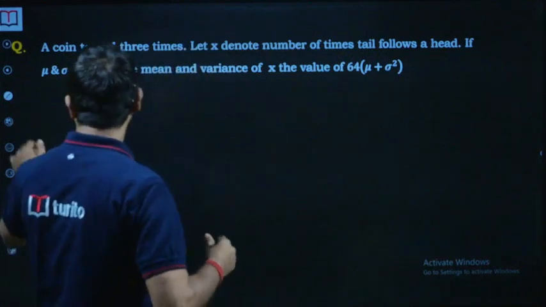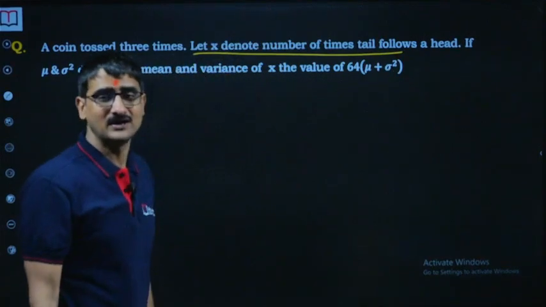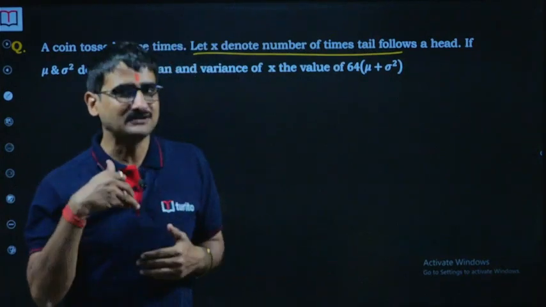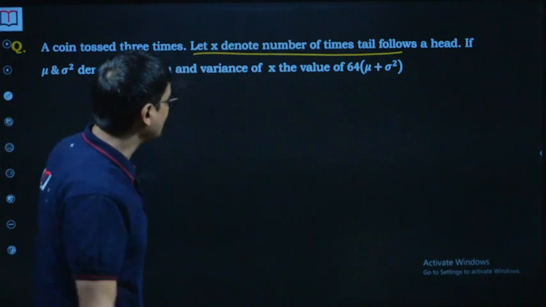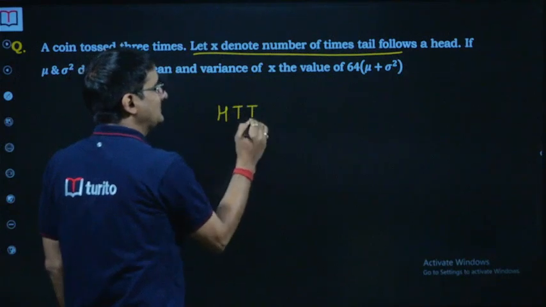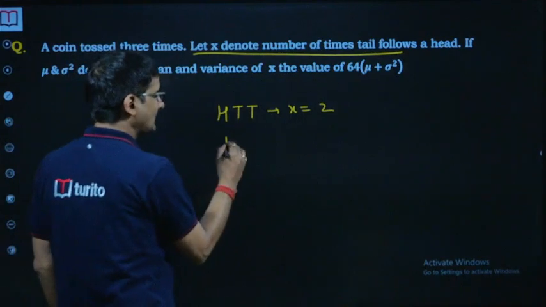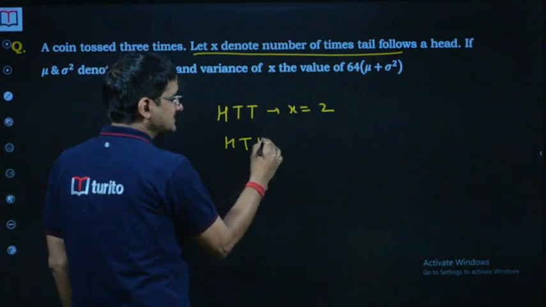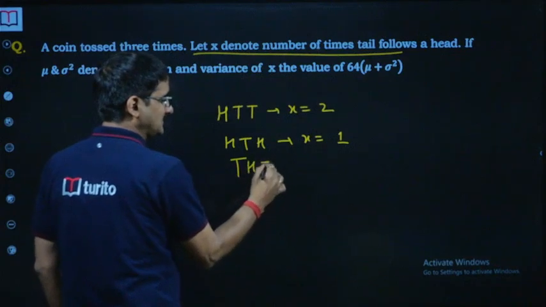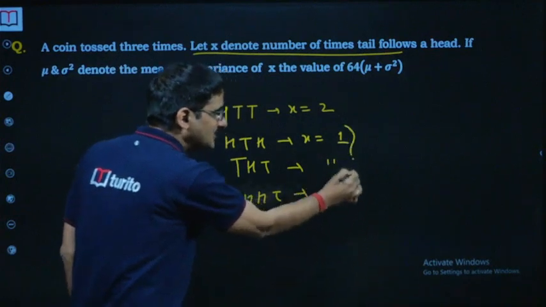The question statement is: let x denote the number of times a tail follows a head. I interpreted it this way: there must be a head, and then for x equal to 2, a tail following a head, or maybe HTH, that is the x equal to 1 case, or THT, that is also an x equal to 1 case, and HHT was also a case for 1. That's how I solved it previously.